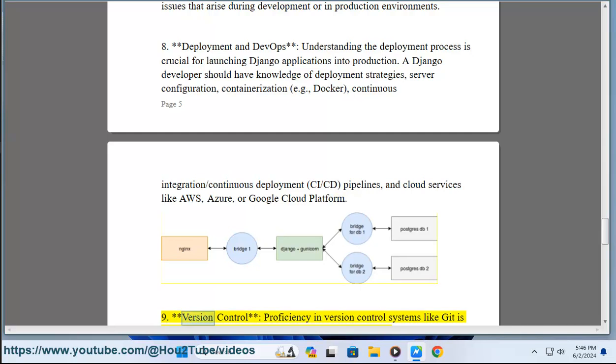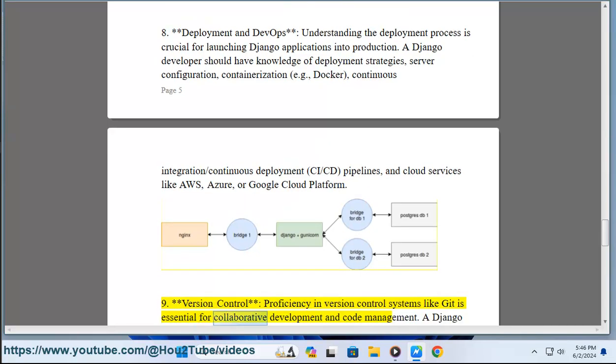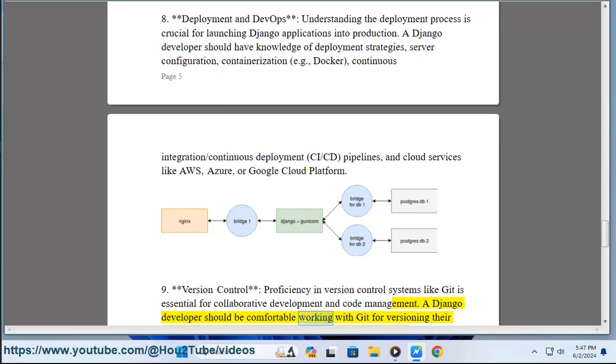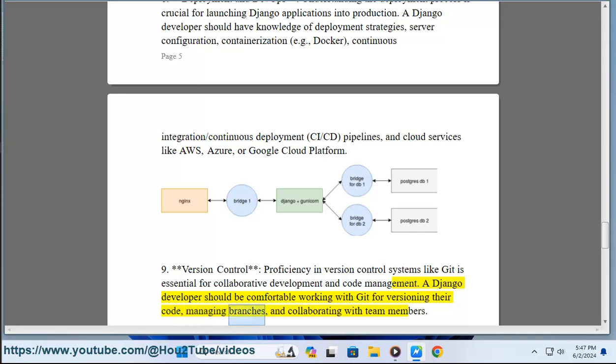9. Version control. Proficiency in version control systems like Git is essential for collaborative development and code management. A Django developer should be comfortable working with Git for versioning their code, managing branches, and collaborating with team members.